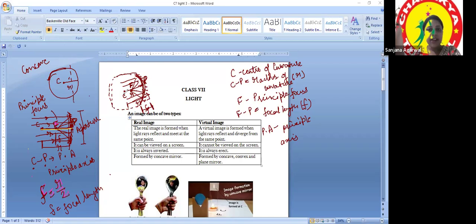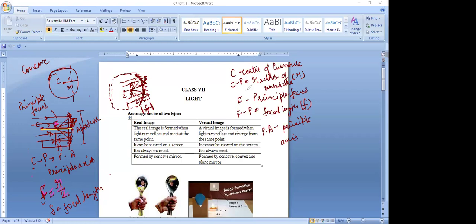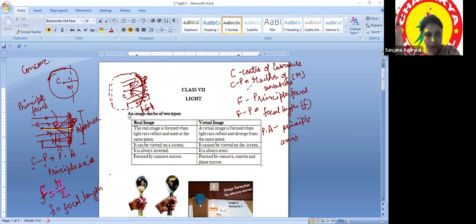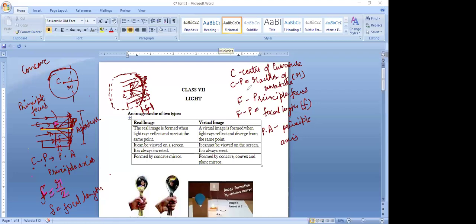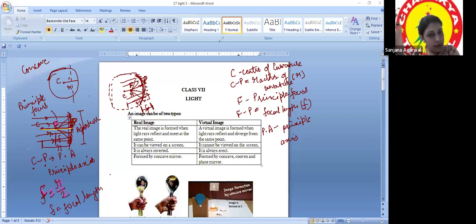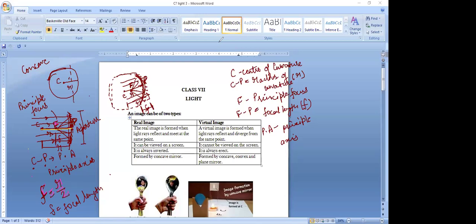Dear Rohini, in a magnifying glass, this is not used, because that glass is not a mirror, that is a lens. There is no painted surface. Ma'am, this is the diagram which you made, that is a concave mirror, right? Concave, yeah. Okay. Ma'am, what about a convex mirror? How will a convex mirror be?